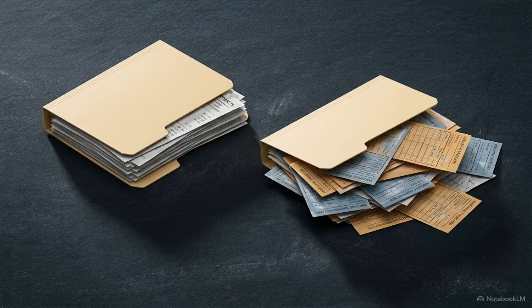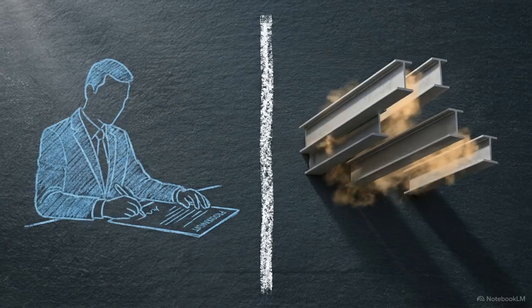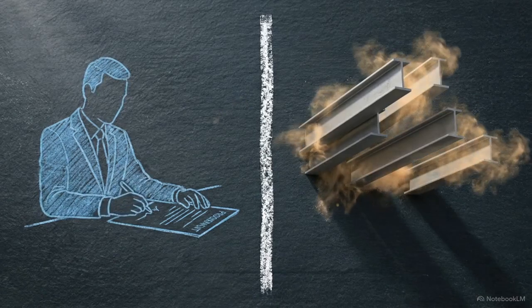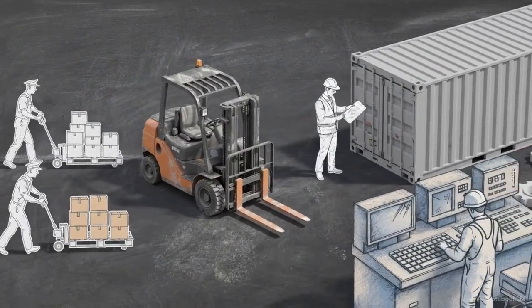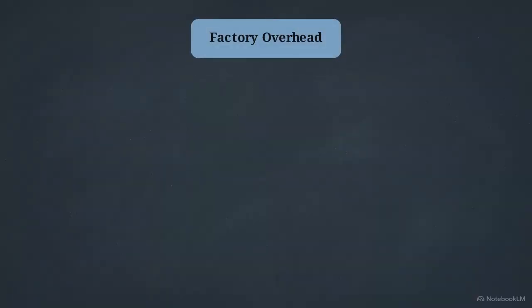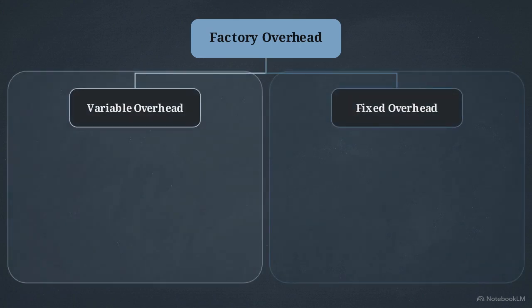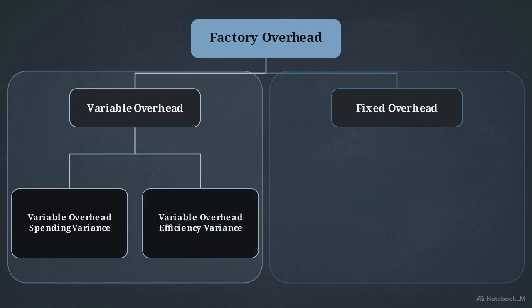Isolating price and wage rates from actual usage and efficiency allows management to pinpoint departmental accountability. It separates the economic decisions made by the purchasing department from the physical execution happening on the production floor. The final, and arguably the most complex, component of the entire operational variance tree is the factory overhead. Overhead requires a unique four-way analysis because, unlike direct materials or direct labor, it contains a blend of variable and fixed costs. The variable overhead is split into the spending variance and the efficiency variance.